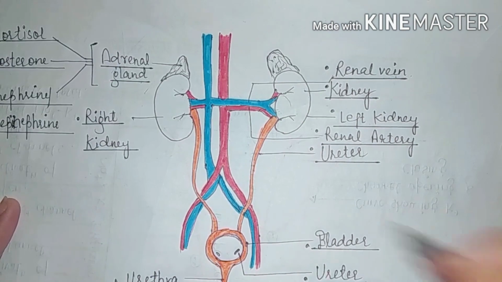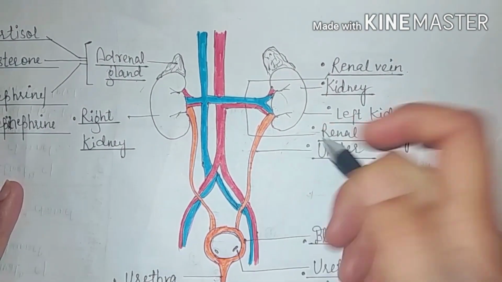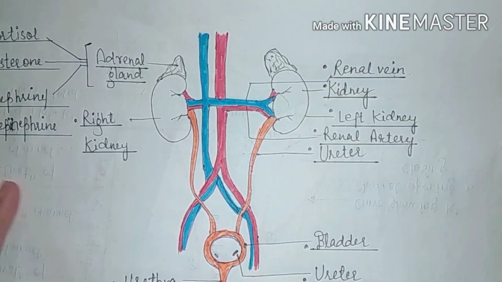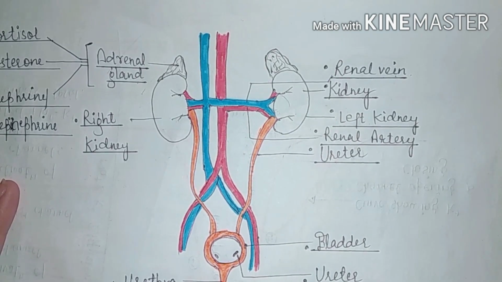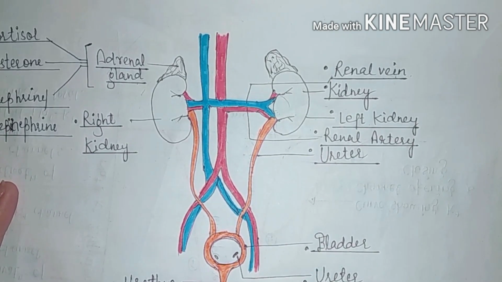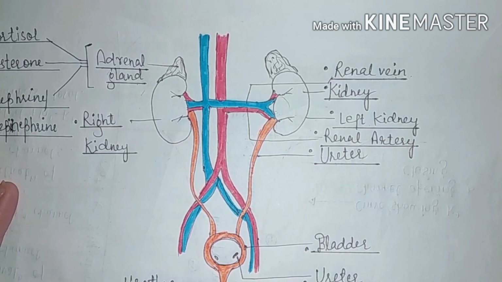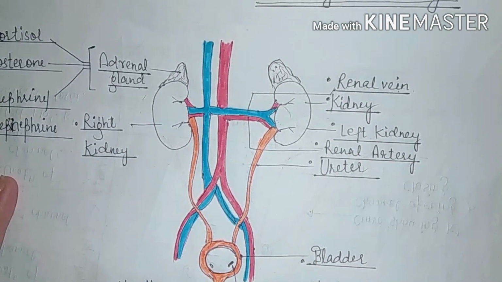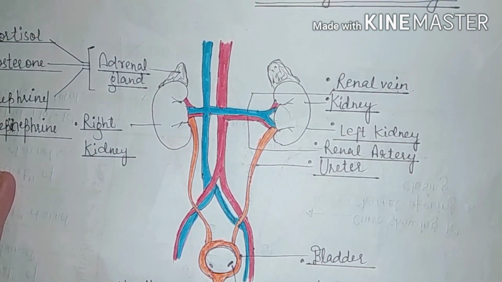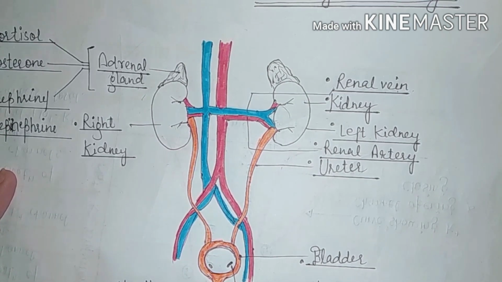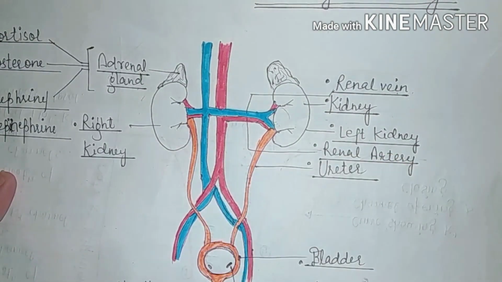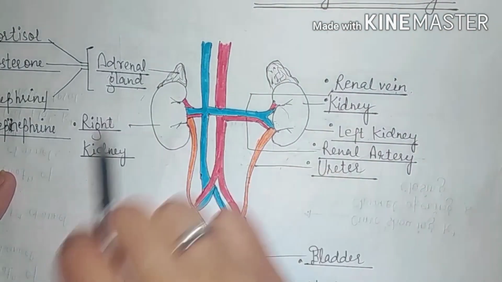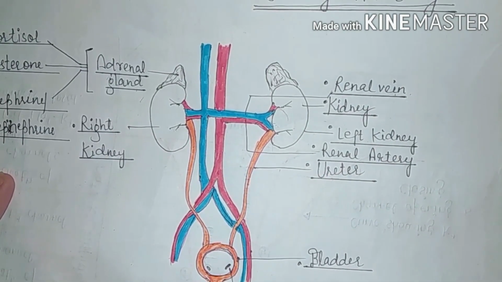The kidney is responsible for the excretion of waste material, maintaining acid base balance, water balance, electrolyte balance, BP control, making erythropoietin, and vitamin D metabolism, which is calcitriol, which we will discuss later. So this is just the overview of the kidney and urinary system present in our body.